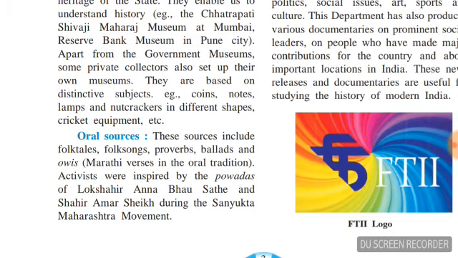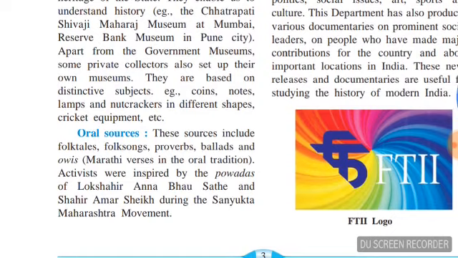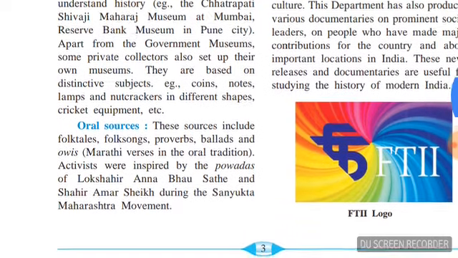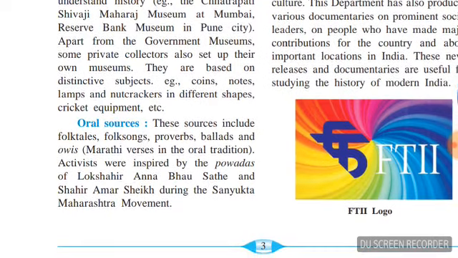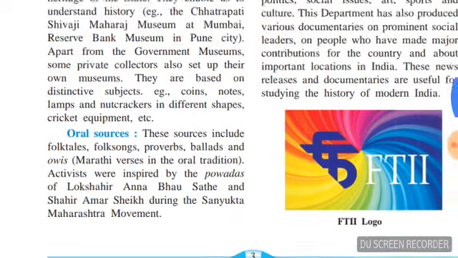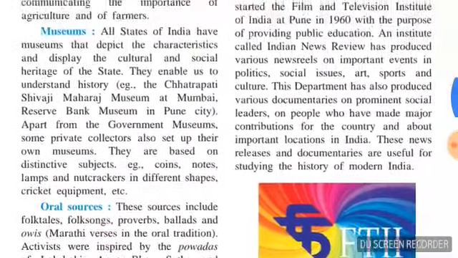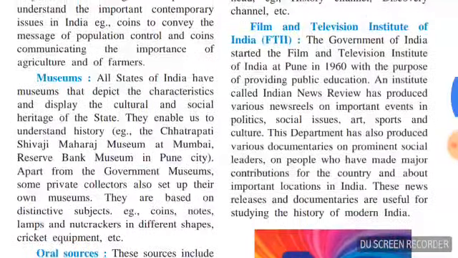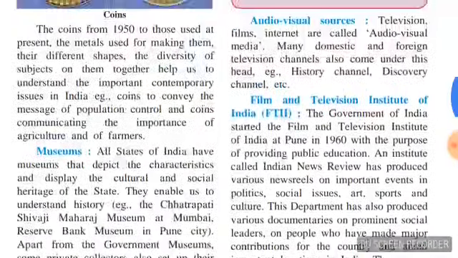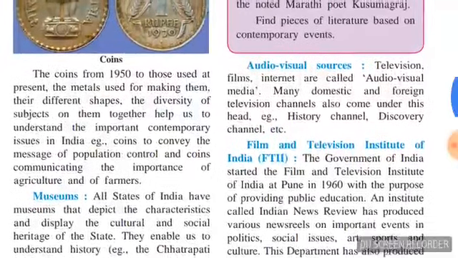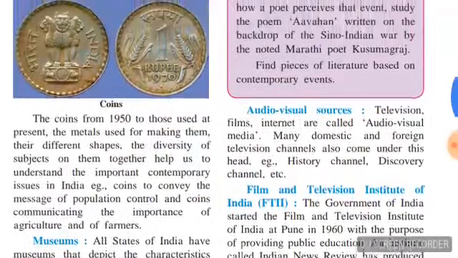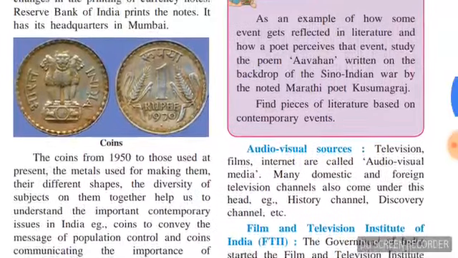Now we shall study oral sources. These sources include folk tales, folk songs, proverbs, ballads, and ovis, Marathi verses in the oral tradition. See, I will tell you what is meant by oral sources. The word itself tells us that they are oral. The songs, poems that are said orally also tell us about history.